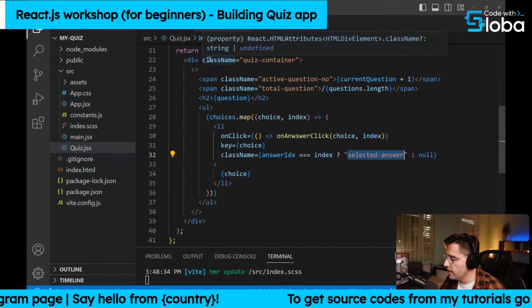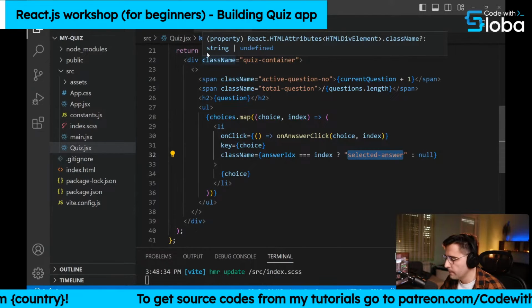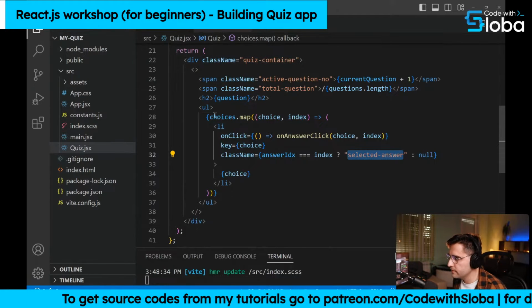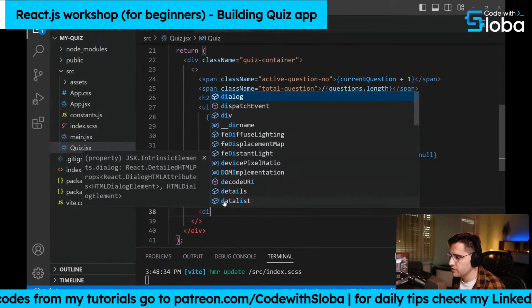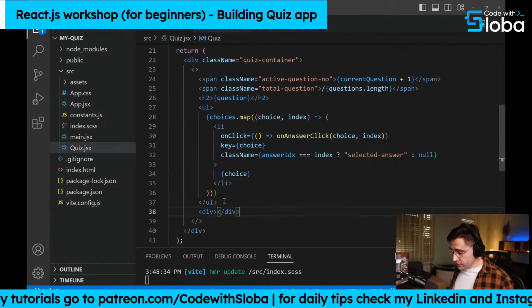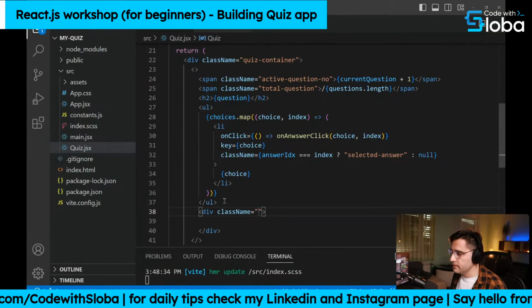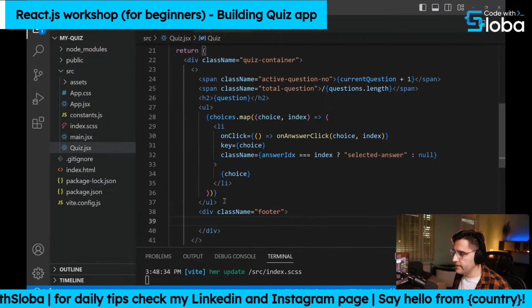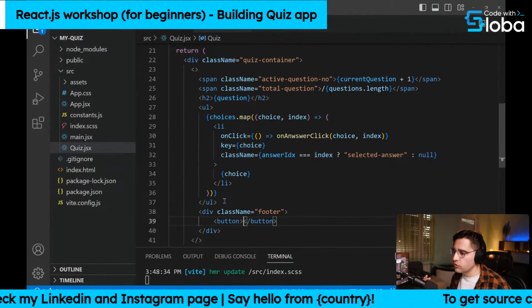So below that, we want to add a button. Okay, so let's add below this, under the list, a div. So this is going to be like a footer for our container. So let's add a class name here, and it's going to be footer. And inside of this footer, let's add a button. So this is going to be a button for next and finish.